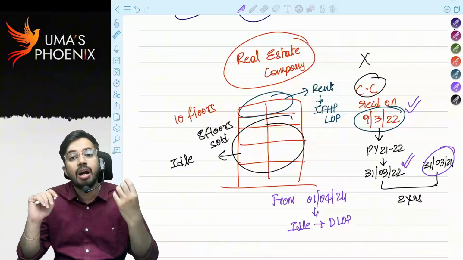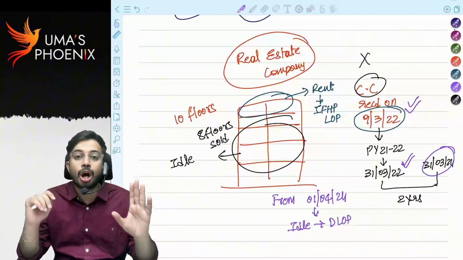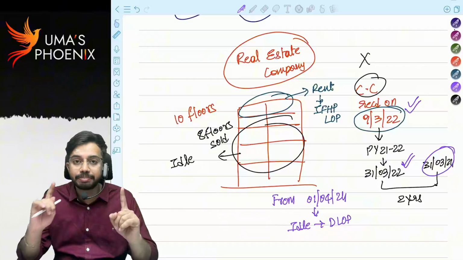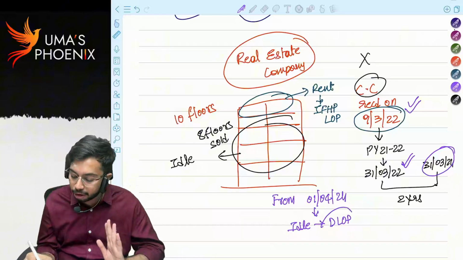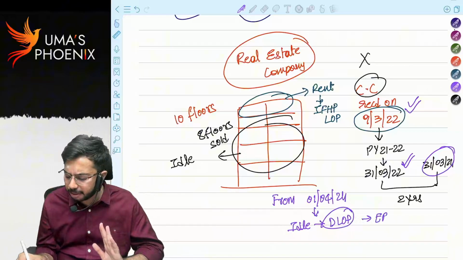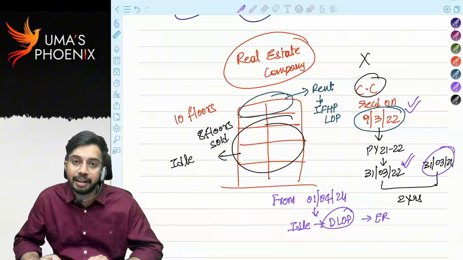Within 2 years, stock in trade is to be sold. If stock in trade is not sold, then even though it is idle, still they will be considered as deemed to be let out properties, and expected rent will be considered as gross annual value.